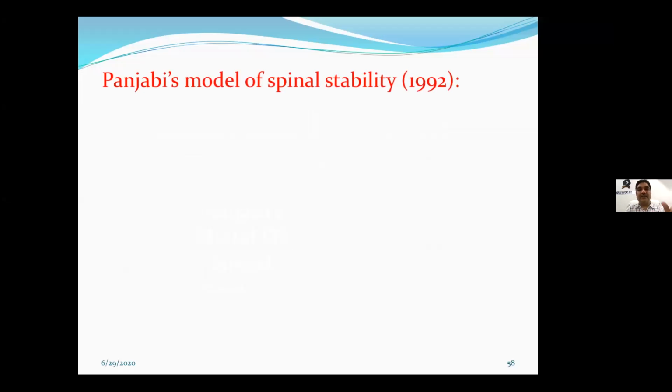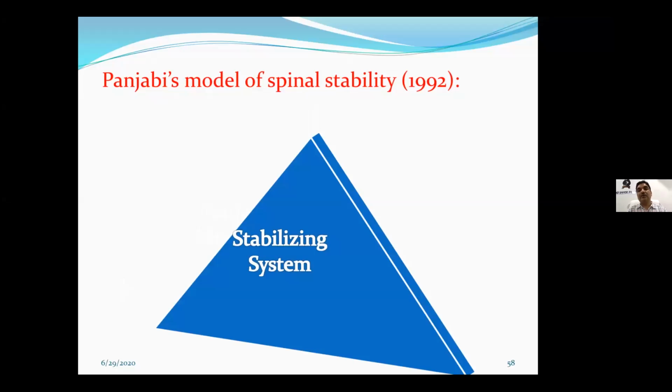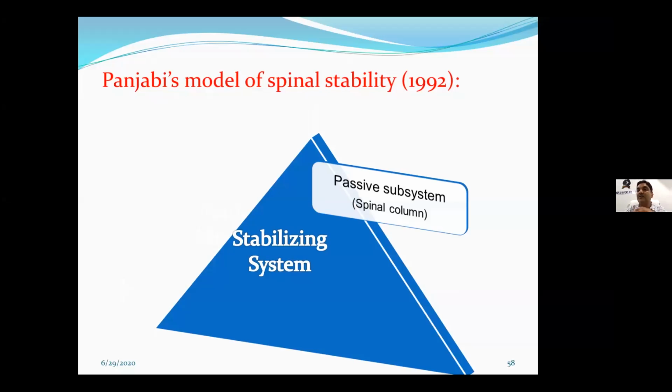As I said before, there is Panjabi's model given for the stability. So any joint is having a stabilizing system, which is being stabilized by the passive subsystem, that is your articular surfaces, your joints. So in the case of spine, your vertebral architecture is providing you the passive subsystem of stability.